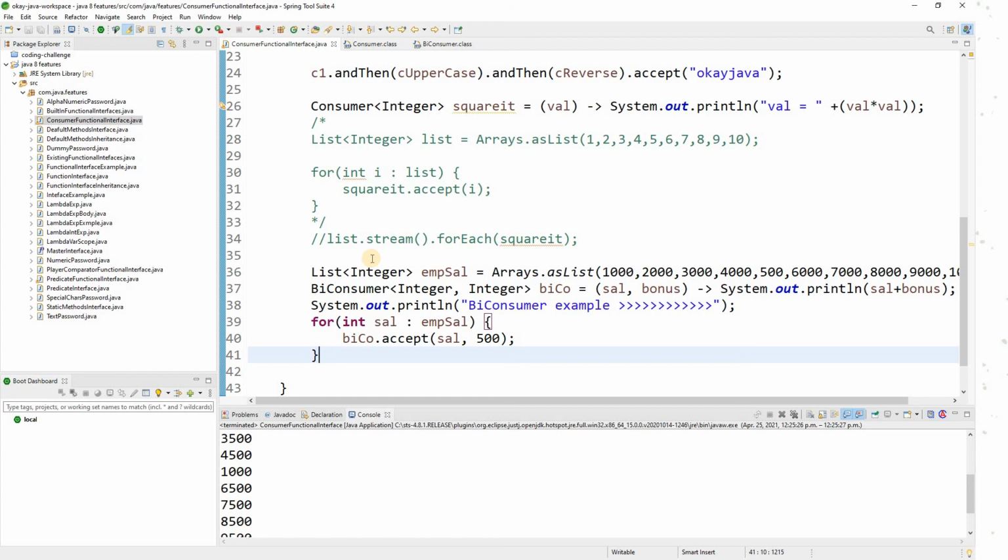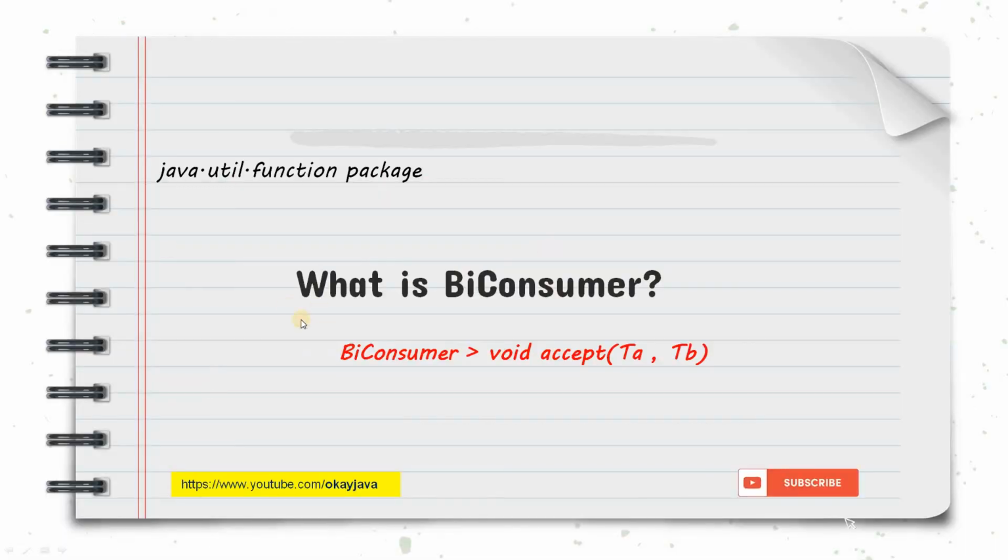All right. So we have just covered what is BiConsumer. BiConsumer is similar to the Consumer interface, but this consumes two input values. The types you can specify.